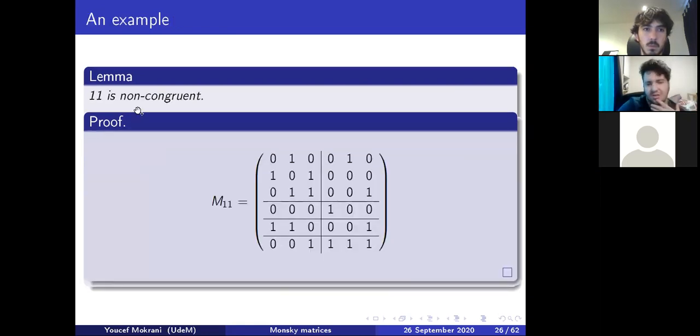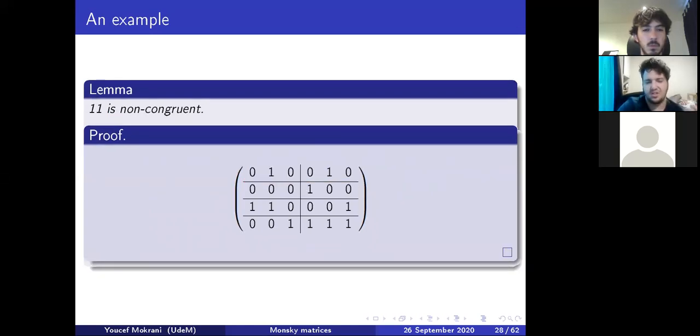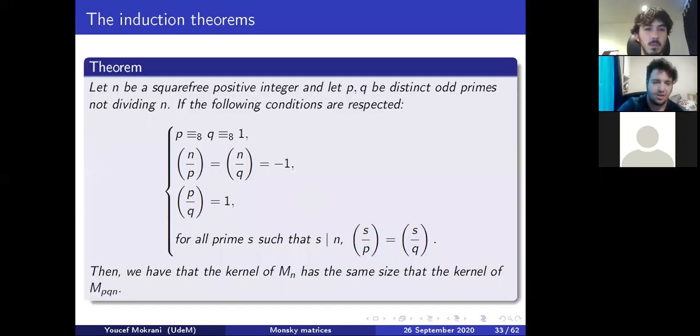Okay, so just a quick example. We can show very quickly, for example, that 11 is non-congruent by generating the matrix, taking off 2 lines, and then just showing that the rest of the lines are linearly independent. But what's really interesting is that we can prove some way more complicated theorems.